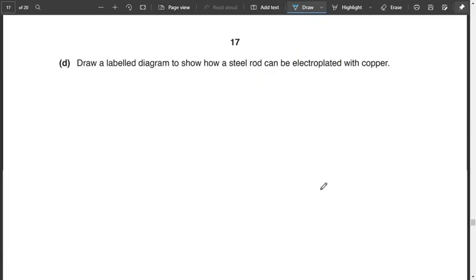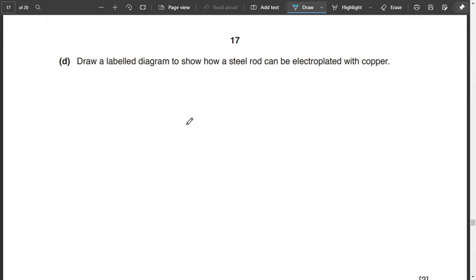Okay. Moving on to part D, draw a labeled diagram to show how a steel rod can be electroplated with copper. Over here we can draw a power supply, and then we can show two rods.